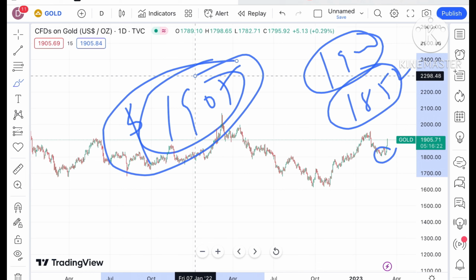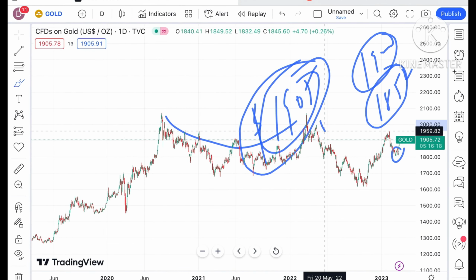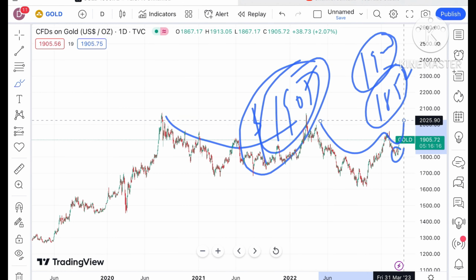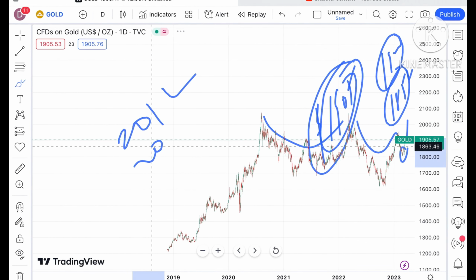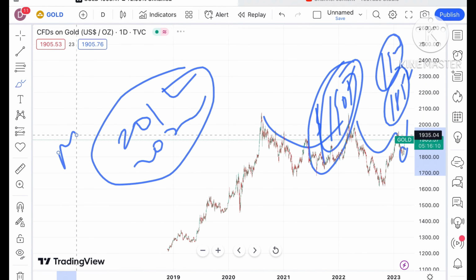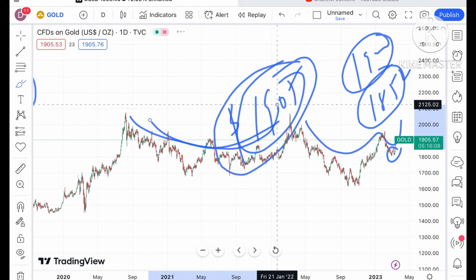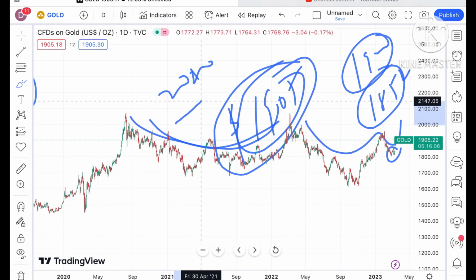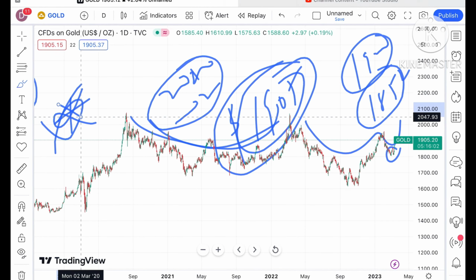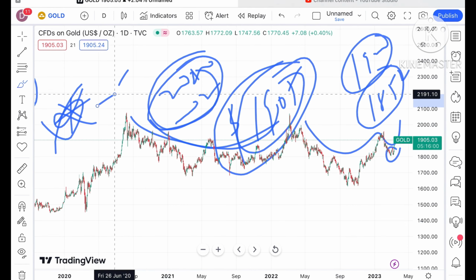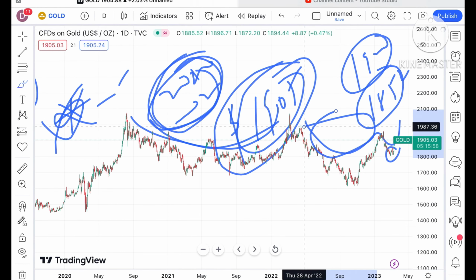Okay, and understand something, there is a pattern forming that you have to understand, and these patterns are similar to each other. Three patterns are forming from 2012 to 2020, which I have explained in the monthly video. You can check that. And from 2020 to 2022, this is the same pattern as the one created in 2012 to 2020, these both are the same.